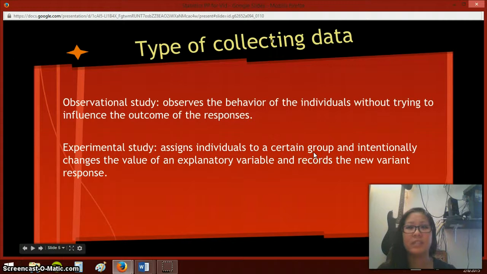There are different types of collecting data. There's observational study, where you would observe the individuals without trying to influence the outcome of the responses given, just by watching their behavior. Or experimental study assigns individuals to a certain group and intentionally changes the values of the experiment and records a new response. So that's when you would have a placebo group or a control group and trying to find which drug would have the most effect, the fake one or the actual drug.